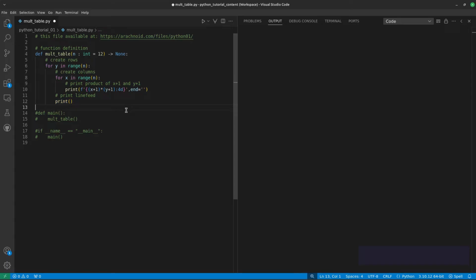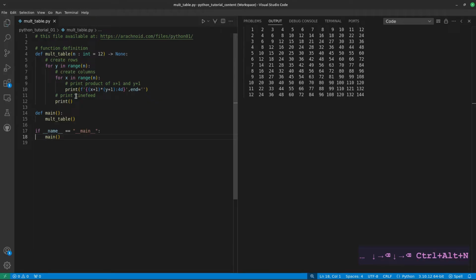Now let's try running this program, see what happens, or more to the point, what doesn't happen. Nothing happens. The reason nothing happened is because the function has been declared but hasn't been called. Remember about Python functions that they are code blocks that await being activated from elsewhere in the program. They can't function on their own. So I'll just uncomment these other lines. Now, with the same command, that's our first example of the table.